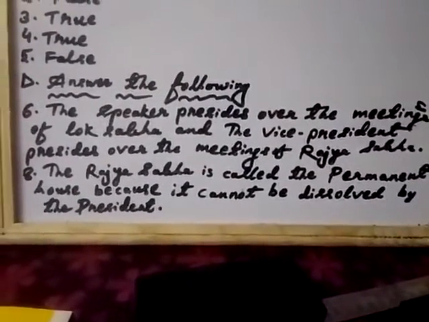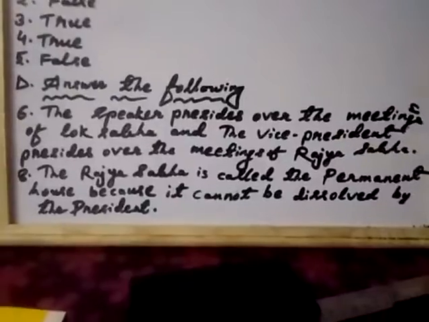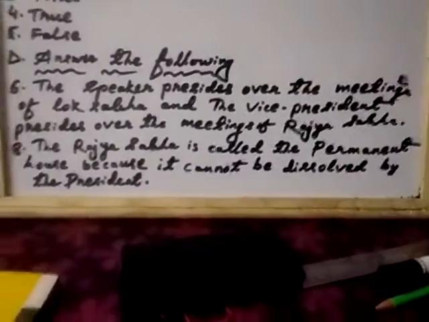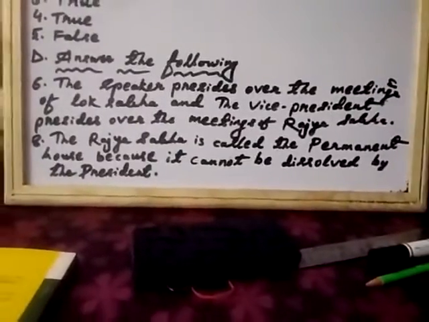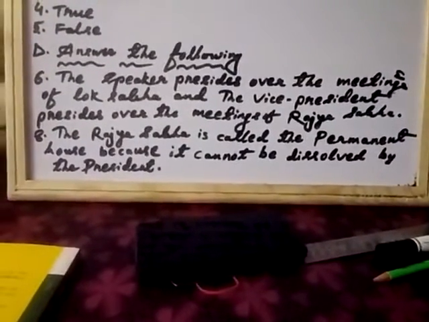Now number 8, which house of the parliament is called the permanent house? Why is it called so? The Rajya Sabha is the permanent house because it cannot be dissolved by the president.